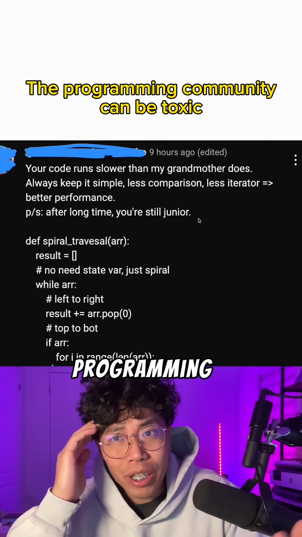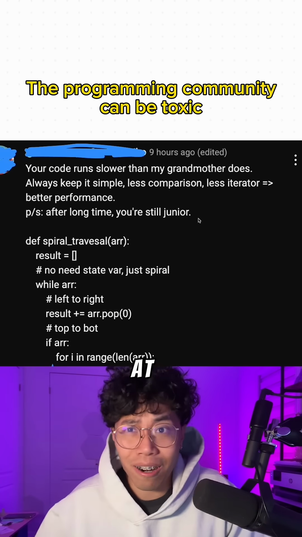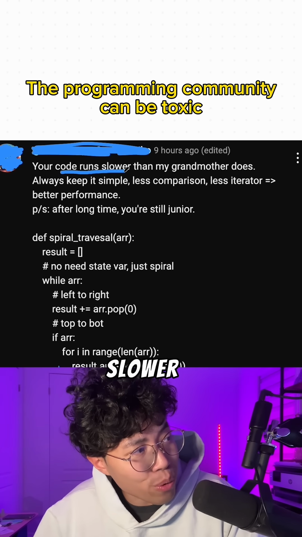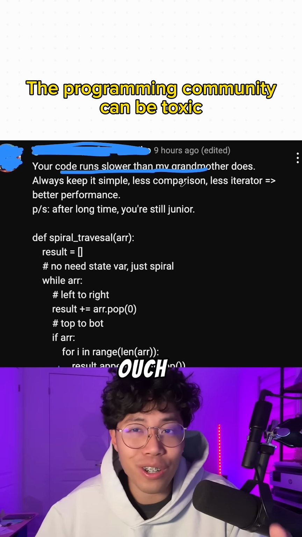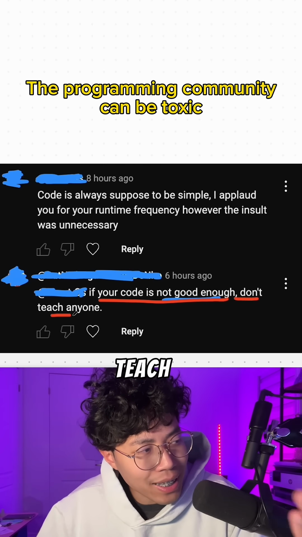I don't like the programming community. People can be so toxic and make learning how to code not fun at all. I recently got a comment on my video where someone said, "Your code runs slower than my grandmother does." What? Ouch, alright. And then they go on to say, "If your code is not good enough, don't teach anyone."